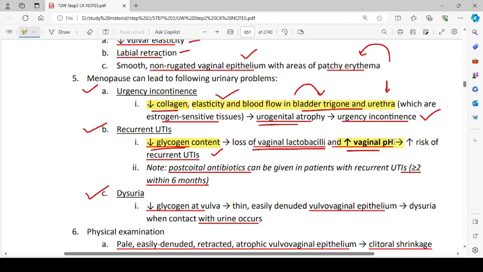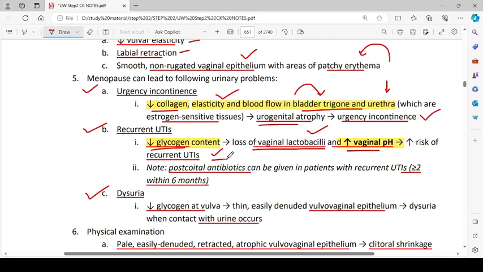That increases the risk of recurrent UTI because the opening of the urethra is very close to that of the vagina. So if there is increased vaginal pH because of lack of vaginal lactobacilli, that increases the risk of UTIs, I guess because it will increase the growth of certain bacteria that prefer high pH.